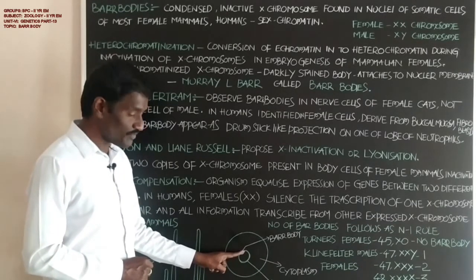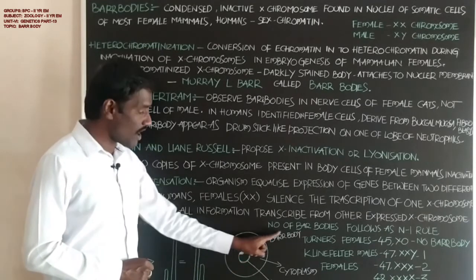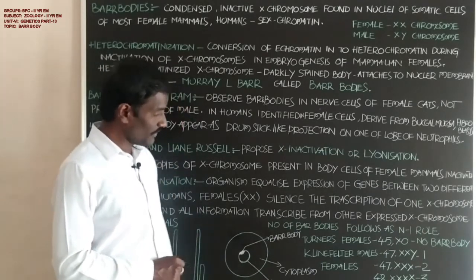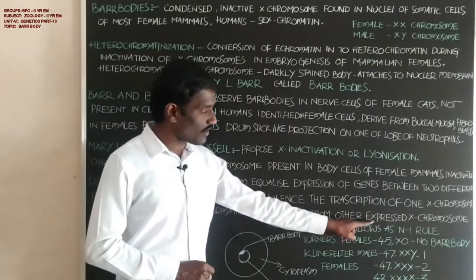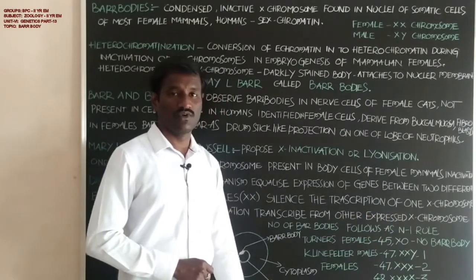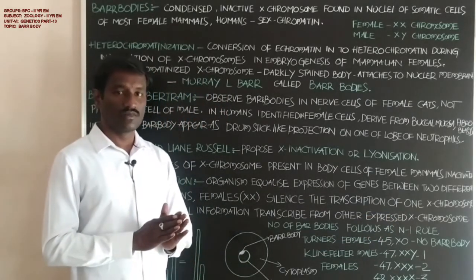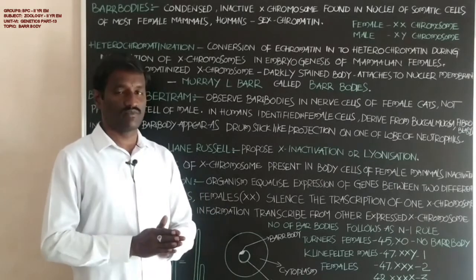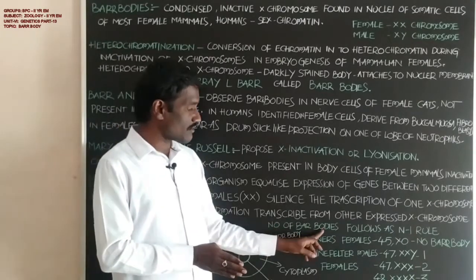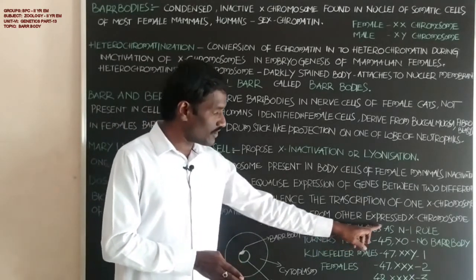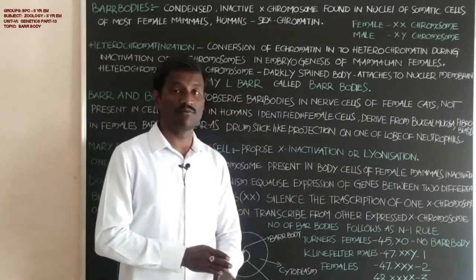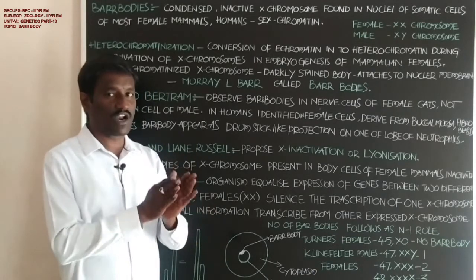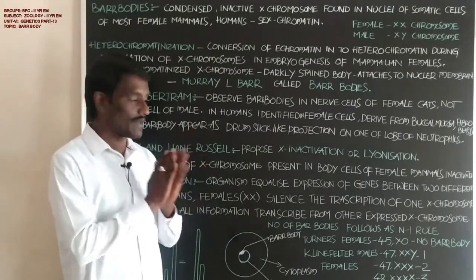The X chromosome appears as a Barr body after heterochromatinization. Students, the number of Barr bodies follows the n-1 rule. How do we discover the number of Barr bodies in somatic cells? The number of Barr bodies is identified by the n-1 rule, which helps identify the number of Barr bodies in a somatic cell.